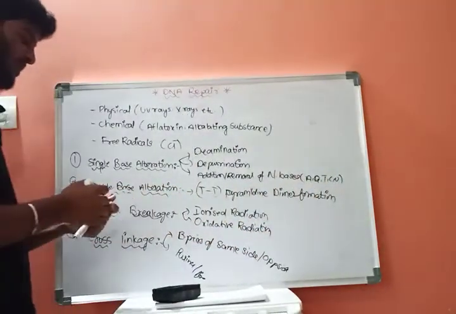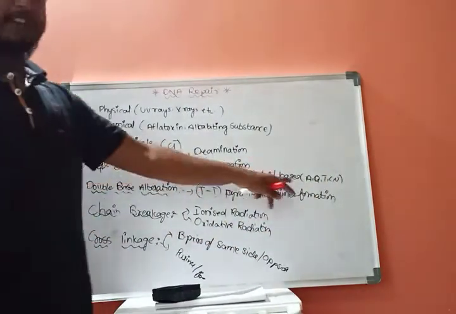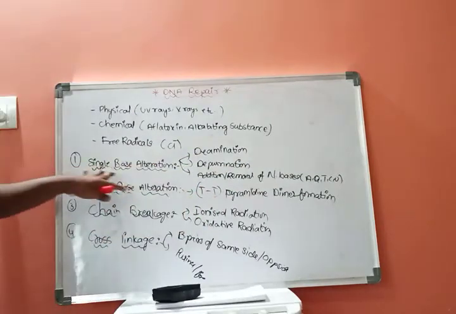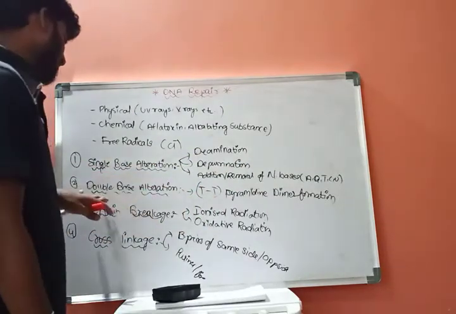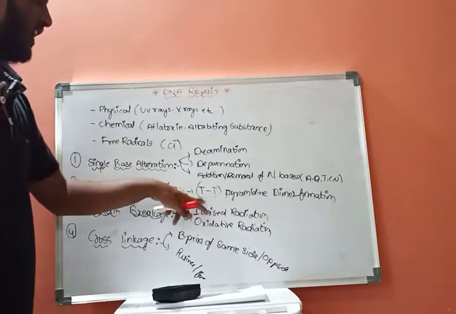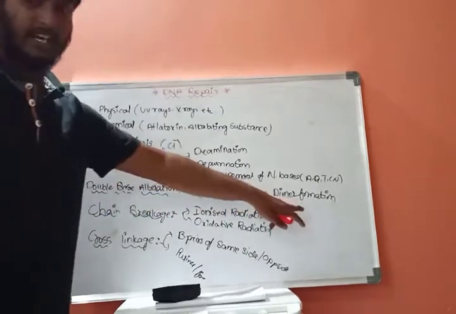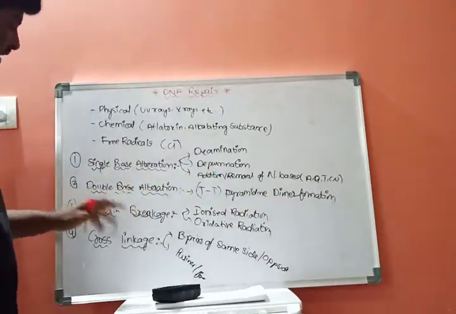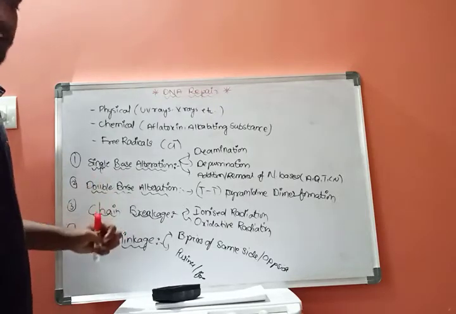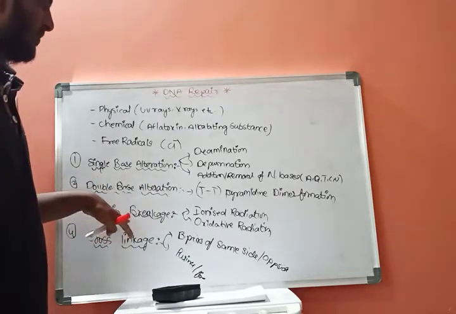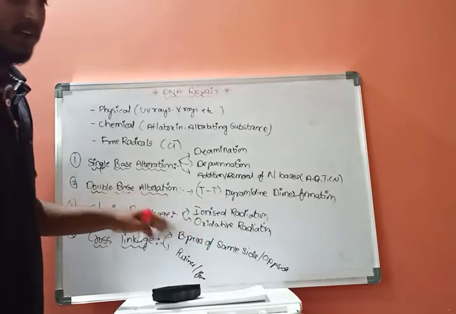These are the 5 nitrogen bases. Double base alteration results because of thymine pyrimidine dimer formation. And the third one is chain breakage, which results because of ionization or oxidation.